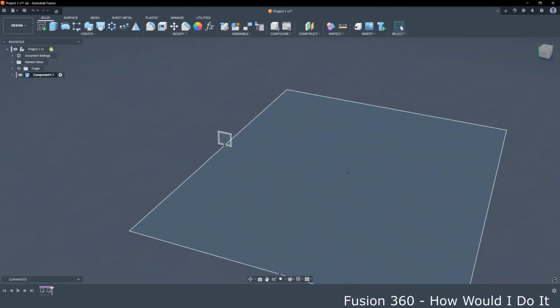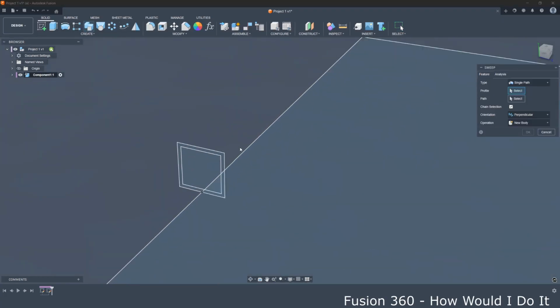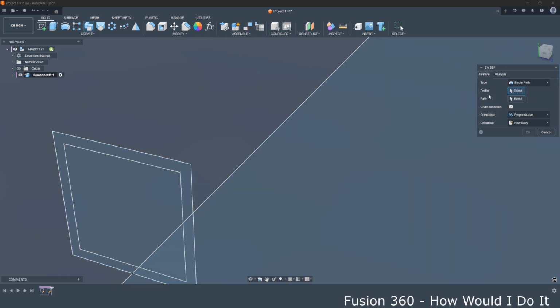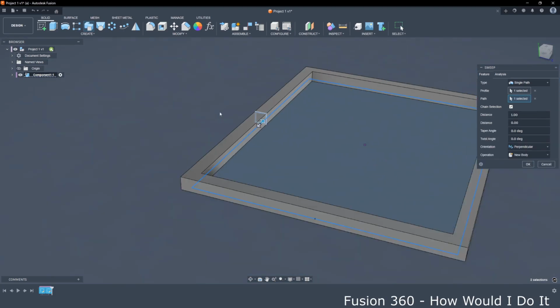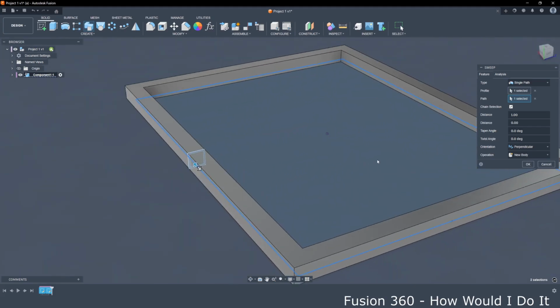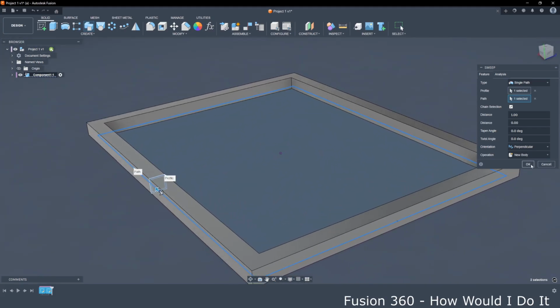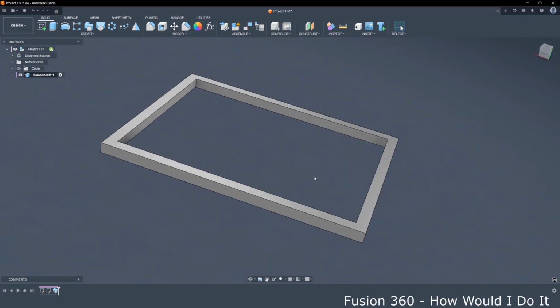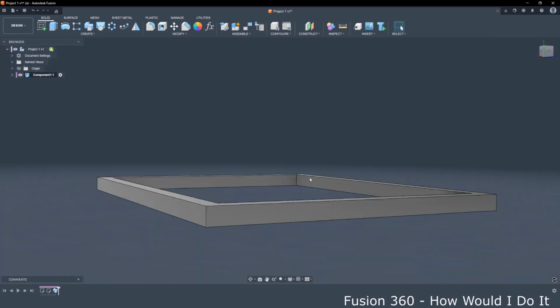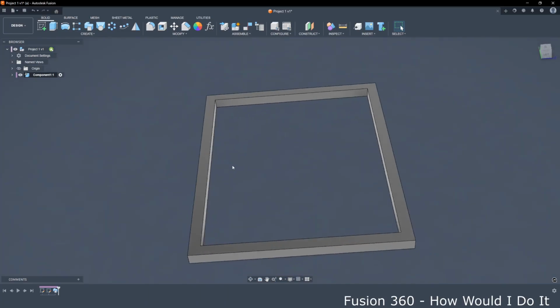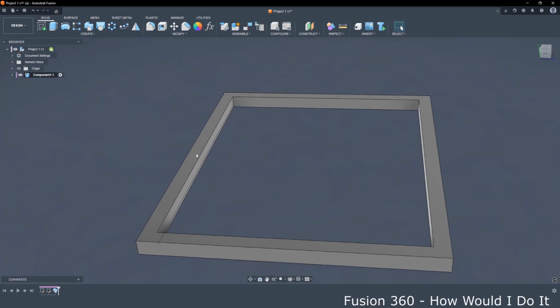Now we can use sweep command, select this profile and select this path. We had some problem with selection there, but now it's okay. So this would be a simplified version of the frame. Of course, this frame consists of square profiles.